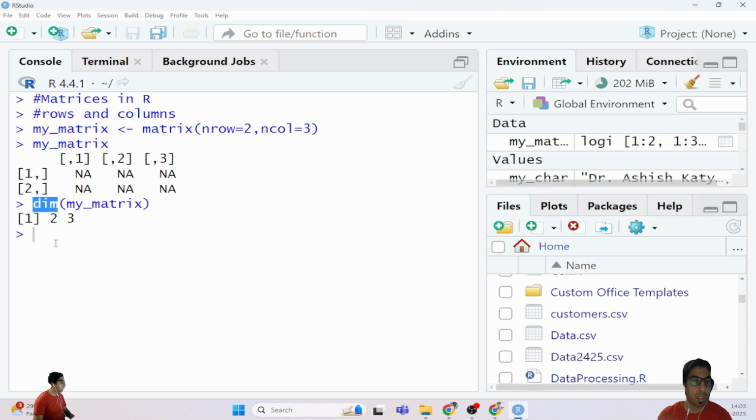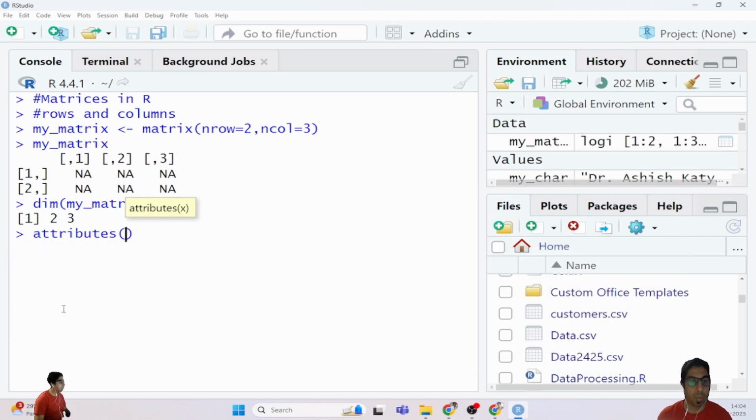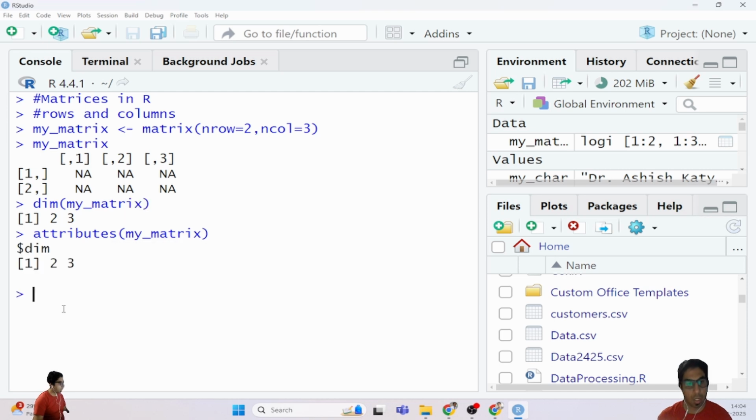Another thing to keep in mind is the attributes that are available in the case of a matrix. For example, what was my matrix? I'm just typing my matrix. What are the attributes?